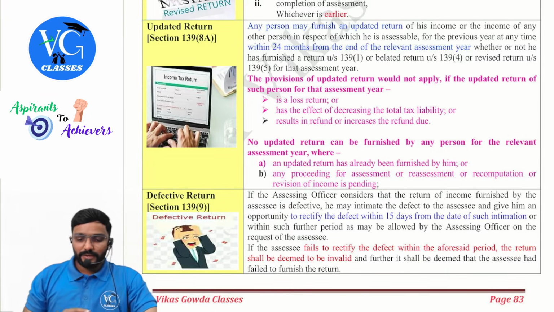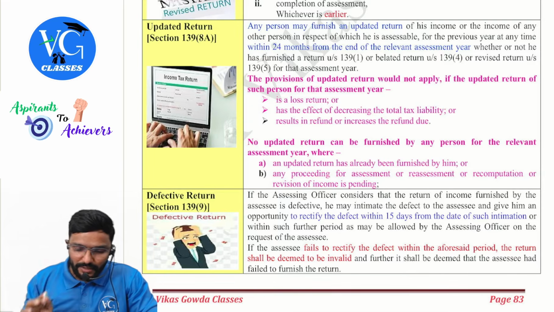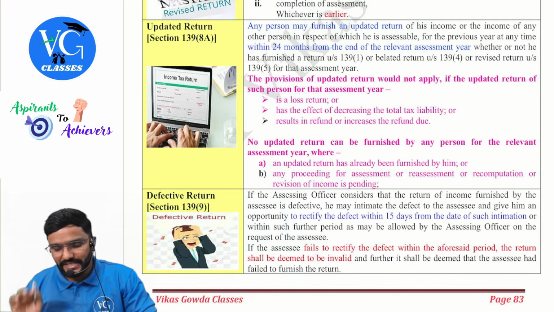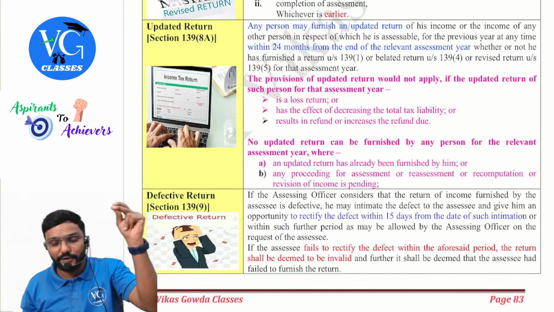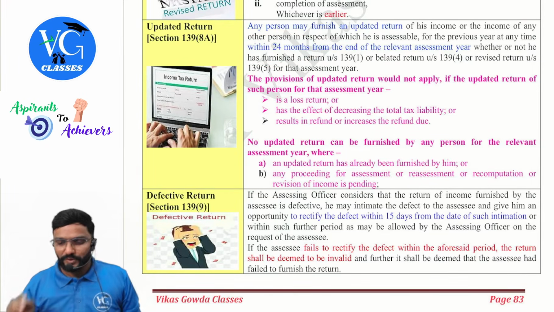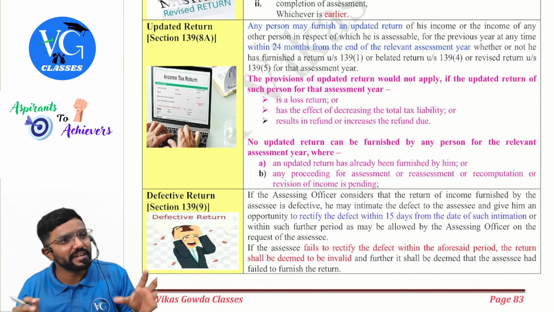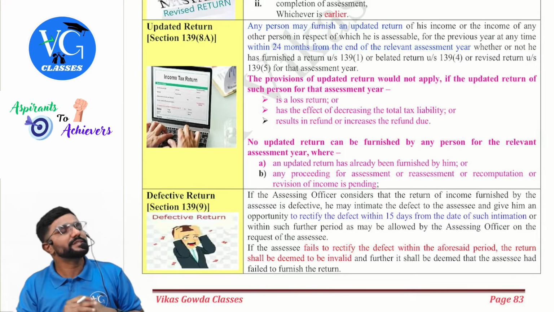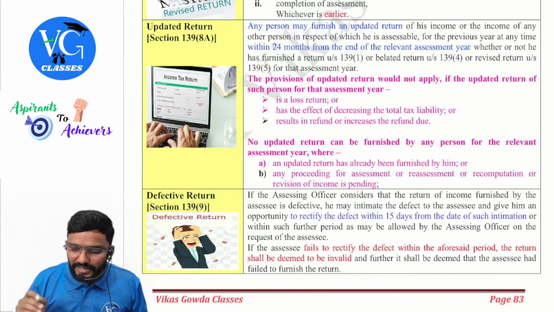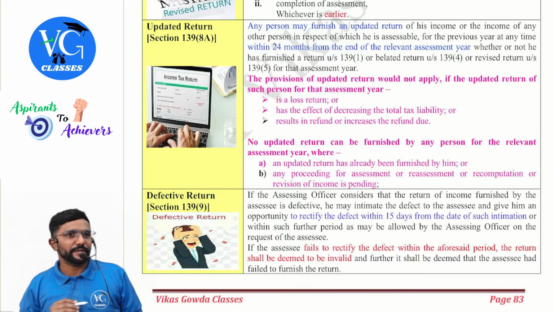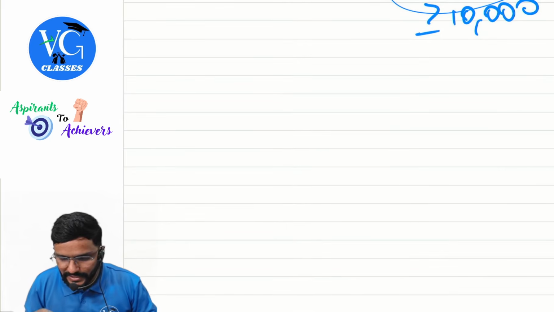Chalo. Any person may furnish an updated return of his income or the income of any other person in respect of which is assessable for the previous year at any time within 24 months from the end of relevant assessment year, whether or not he has furnished the return under section 139(1). See, they are telling whether or not you have filed the returns. Means even if I have not filed the returns, can I update? Yes, they are telling. Or belated return or revised return for the assessment year. Guys, come on. Within 24 months.